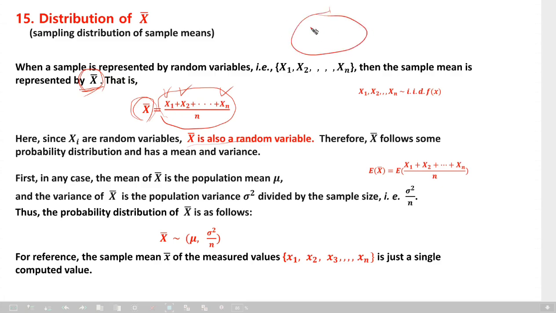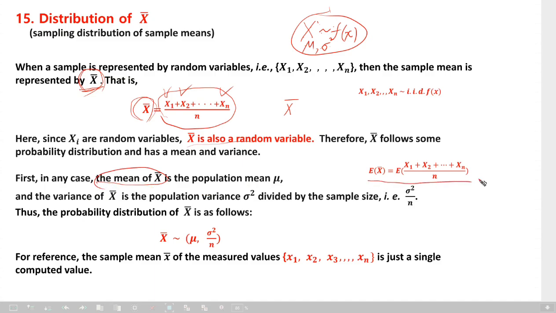I mentioned population. Population can be denoted by random variable x. There are many values in the population, so it has some probability distribution function, f of x. Also, x has a mean, we say mu, and variance, say sigma square. Okay. Now we have random variable X bar. X bar has some distribution with mean and variance. Understand it? The mean of X bar is the population mean, mu.